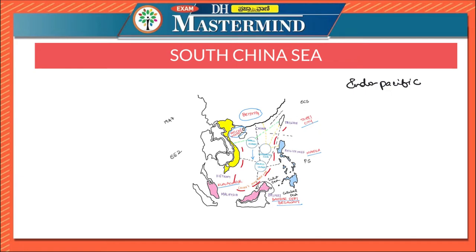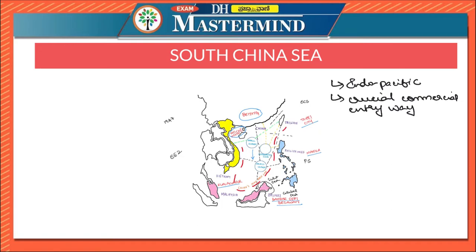As we have already told you, it is a crucial commercial entryway for merchant shipping. Hence the economic development of the surrounding countries is heavily dependent on the South China Sea.